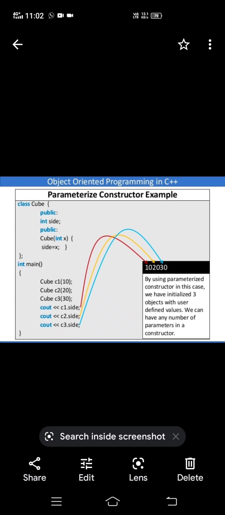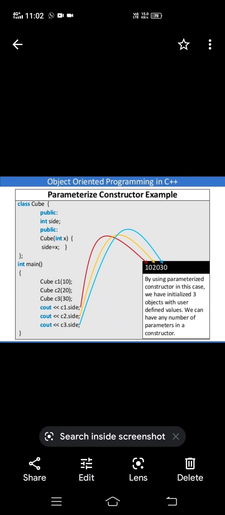See this. Cube C1. We have created three objects. Cube C1(10): when the first line is executed, it immediately calls Cube(int x). The 10 is assigned to x, and side is equal to 10. So in the C1 object, the value is 10. Similarly, see Cube C2(20). Again it calls the same Cube, but 20 is assigned to x, and that x value is assigned again into side.